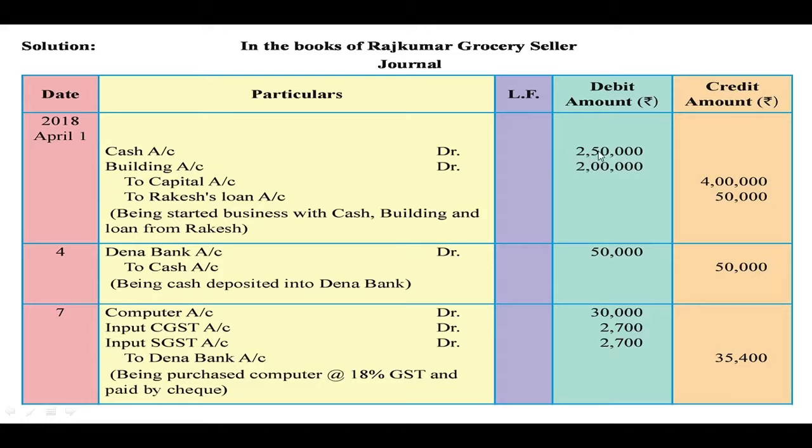So the cash account is debited for rupees 2 lakhs 50,000, building account is debited for rupees 2 lakhs. Then they have not mentioned about the capital, how much is the capital that we have to calculate. So the total amount which is invested in the business is 4 lakhs 50,000. Out of that 50,000 is the loan borrowed, so it is a liability. That is why Rajkumar has invested rupees 4 lakhs from his capital. So to capital account rupees 4 lakhs, then the narration is written.